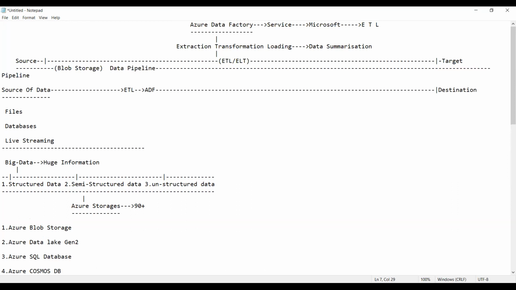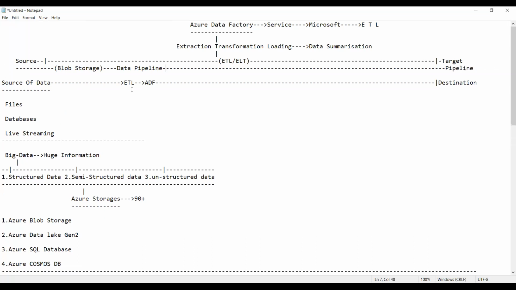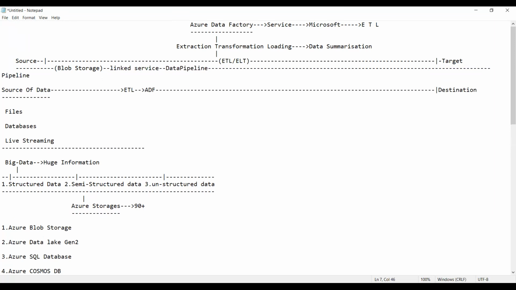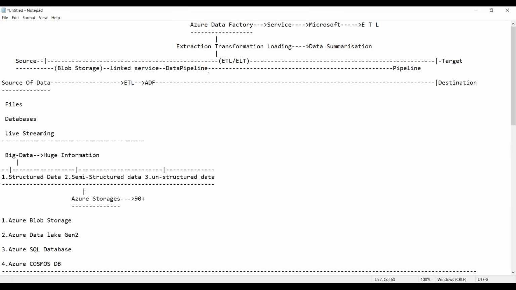Now, guys, this blob storage is required to be connected to the pipeline, which is called the data pipeline. To connect it, we require a service. That service is called what? Linked service. So the linked service relates the blob storage, or whatever the Azure storage we have, with the data pipeline.